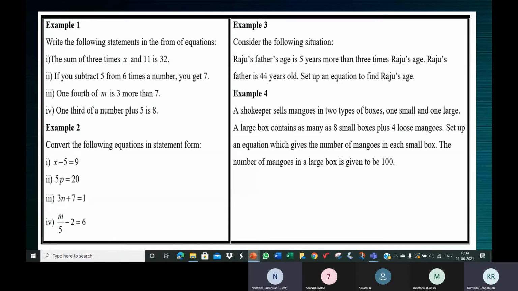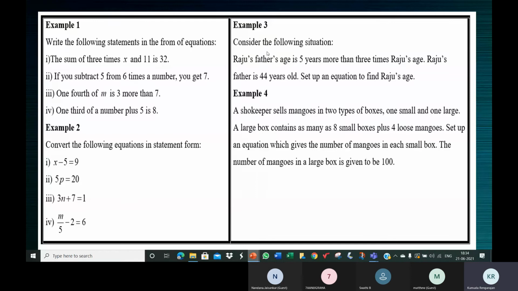Anyways, children, for my satisfaction, I'll just tell you again. Once you convert to symbols, don't read the words. Coming from here, Raju's age, you just underline Raju's age and put x on it. Then 3 times, so it will be 3x. Underline is not literally underlining. I'm just telling you this is how you process the information. 3 times Raju's age, underline that and put 3x. More than means plus. 5 is 5.